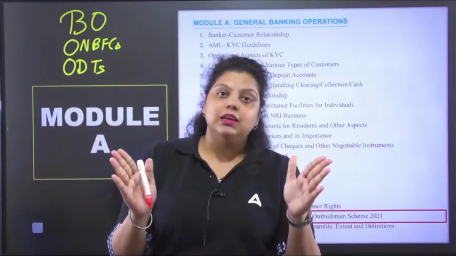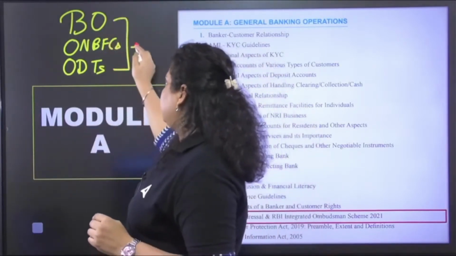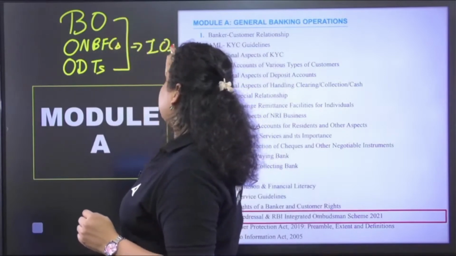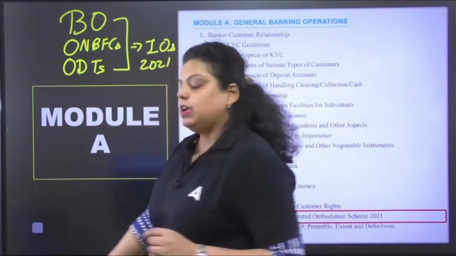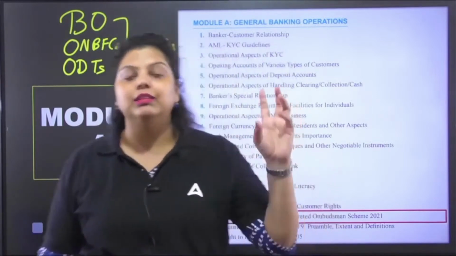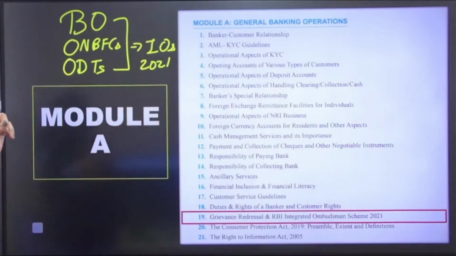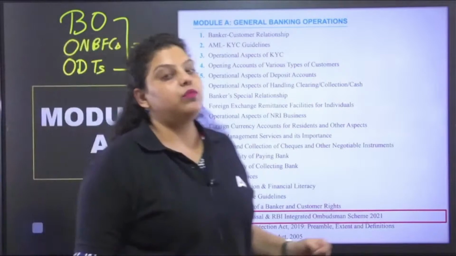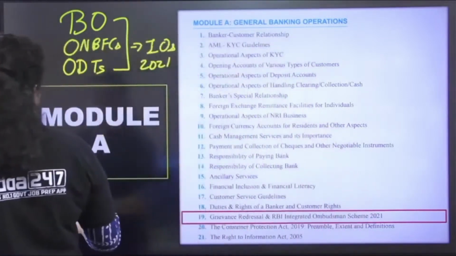They have all been merged together by RBI, creating the Integrated Ombudsman Scheme in 2021. In which year? In 2021. So all three schemes have been merged, and now we have only a single scheme, the Integrated Ombudsman Scheme. This is what we have to study in this chapter in the form of MCQs. So let's start with the first question.